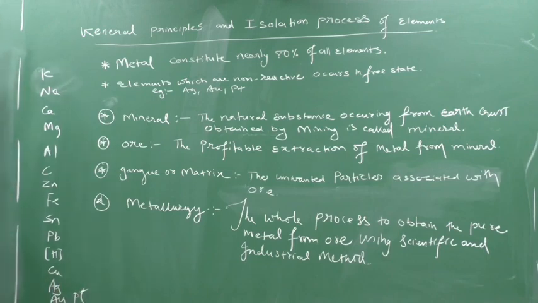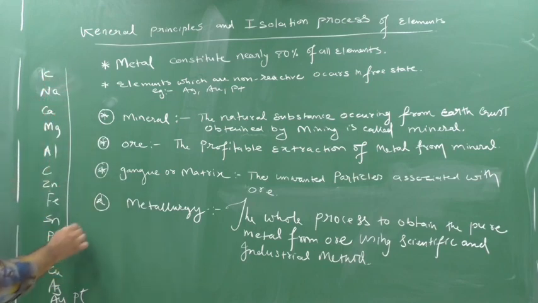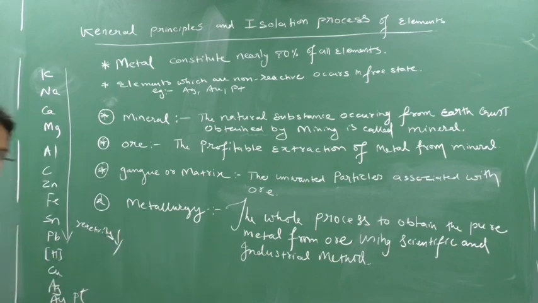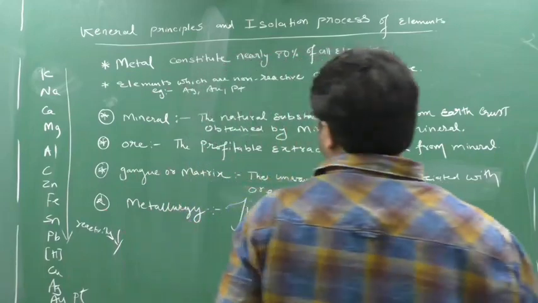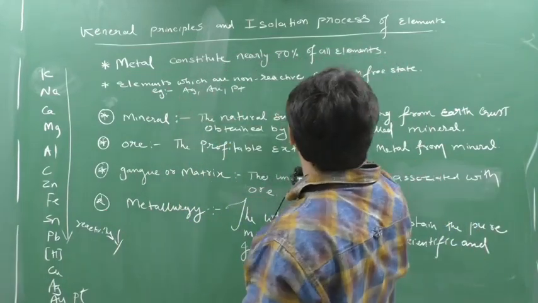So this is nothing but your chemical reactivity series. As you move downside the group, reactivity decreases. So the elements which are at the topmost are the most reactive, and when you move downside, their reactivity decreases. So the second point says: elements which are non-reactive occur free in the native state.